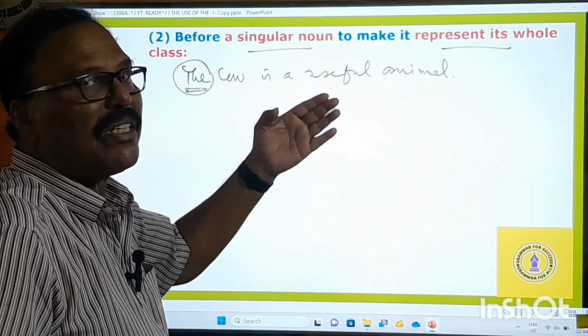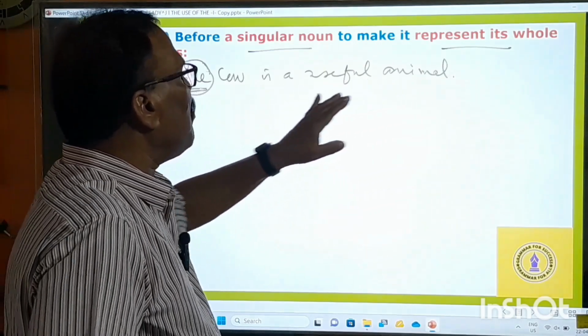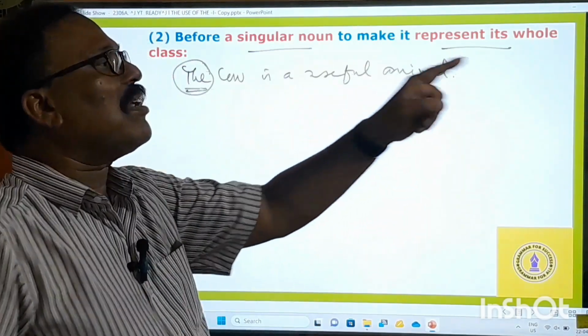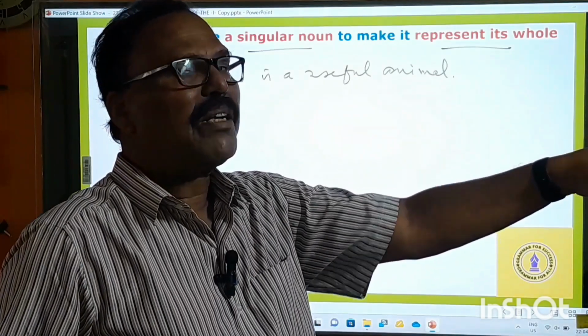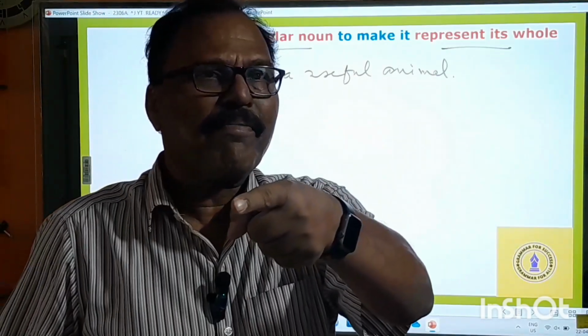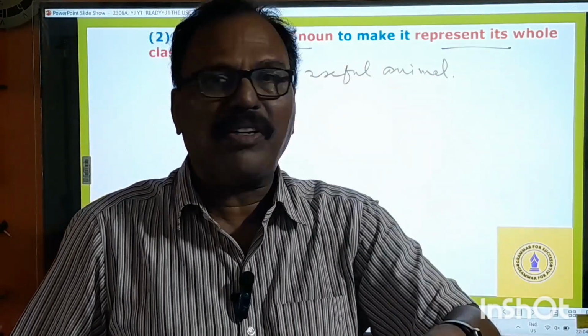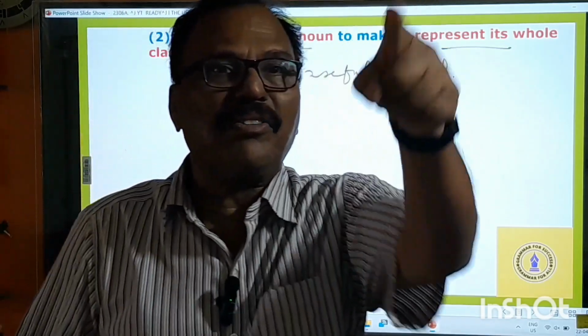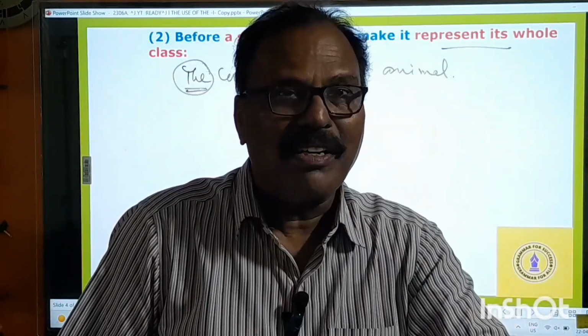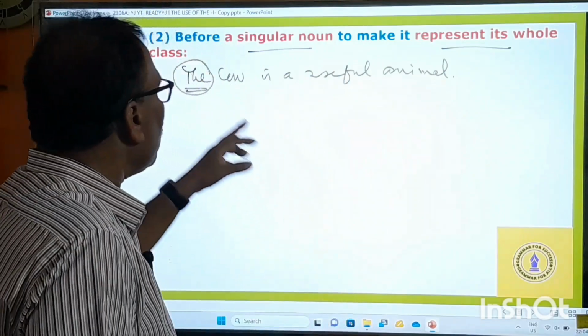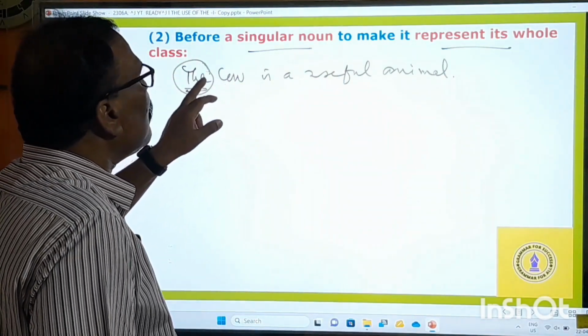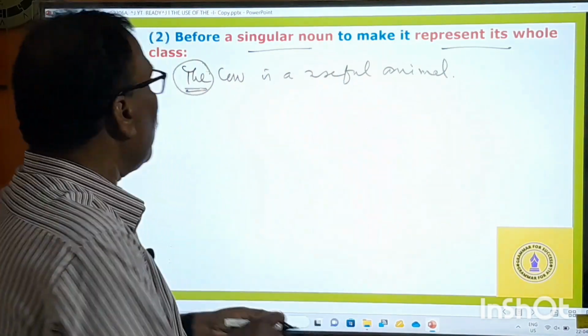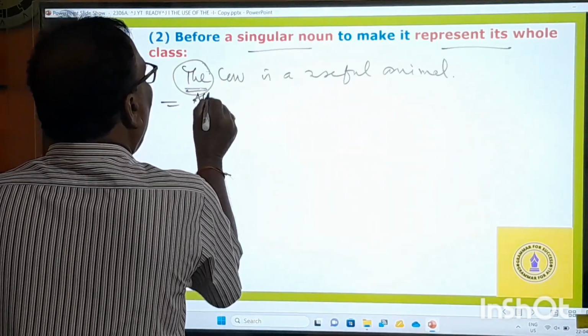Suppose the meaning is that one particular cow is a useful animal. Then what about all other cows? Is this cow not useful? Is that cow not useful? So that does not apply here. That's why here "the cow" means not that particular cow, but all cows.